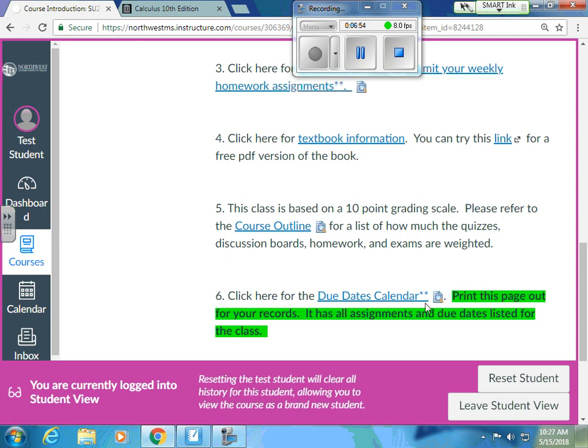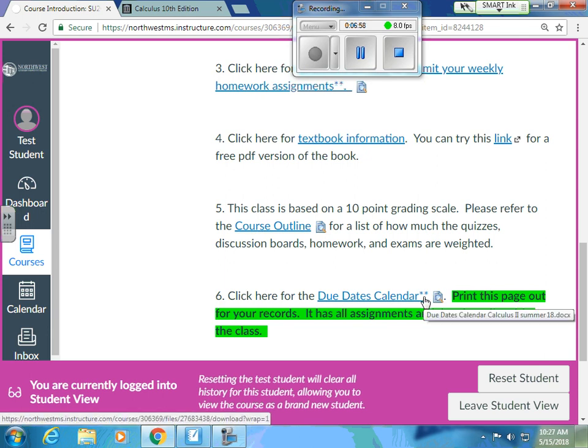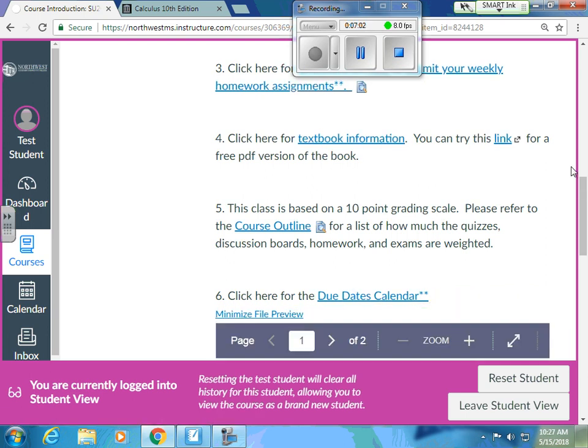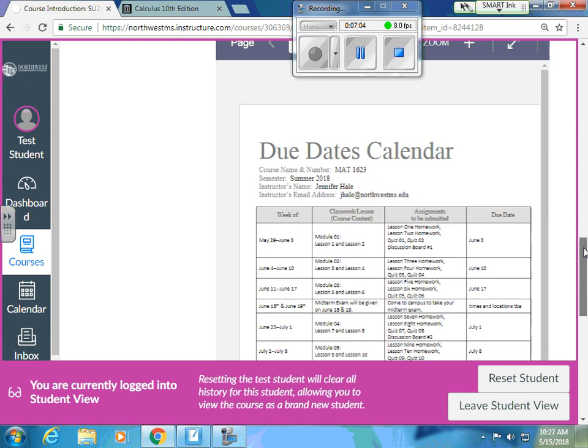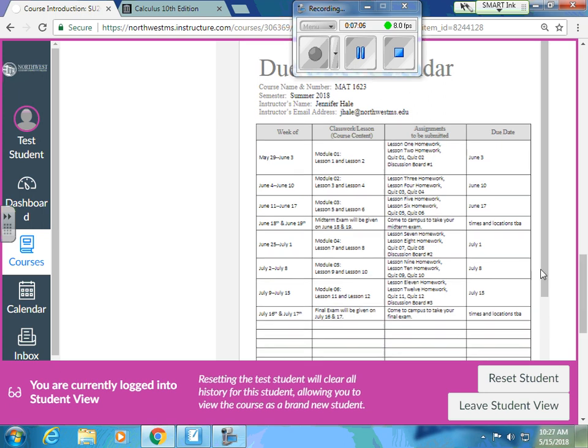There's the course outline again, grading policy, due dates calendar. I print this one out. There's stars by this one. This is super important. This will tell you what you've got coming each week. So, here we go. You can see these are broken down by weeks, and this tells you the due date is June 3rd. Sunday nights at midnight are my due dates, and so you can tell what you have.